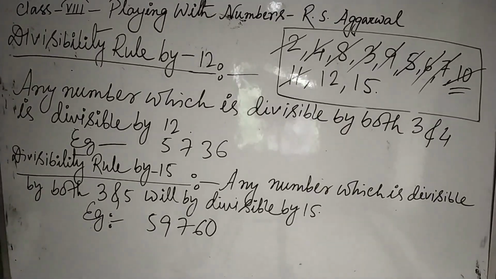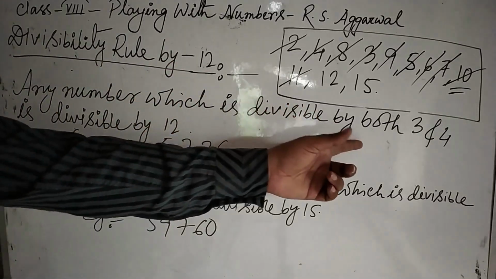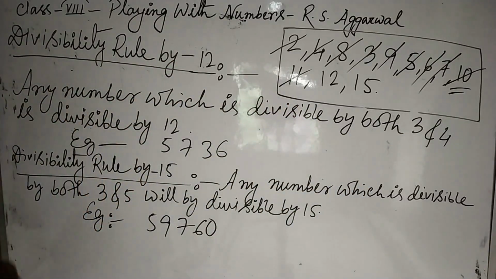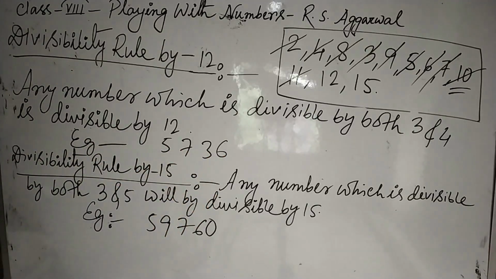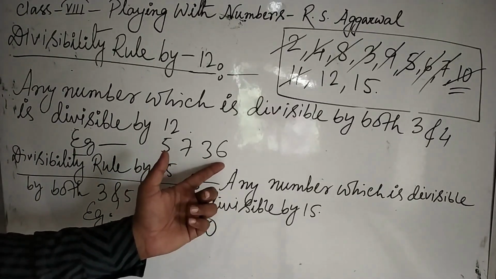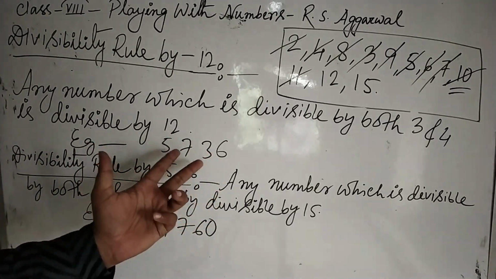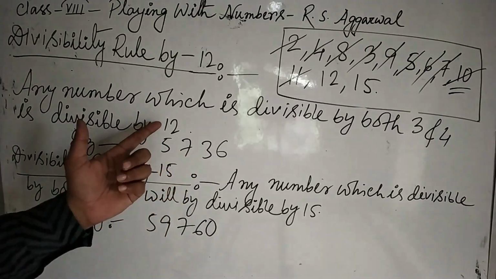Therefore, the divisibility rule by 12 is: any number which is divisible by both 3 and 4 is divisible by 12. Example, 5736. This number is divisible by 4 because at the end we have 36, and the sum of the digits is also divisible by 3. So this number will be divisible by 12.